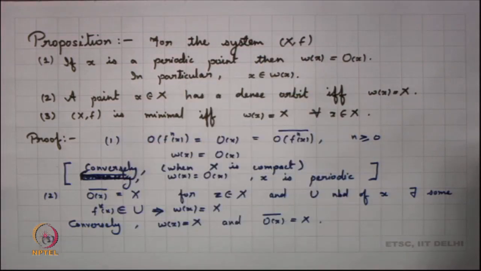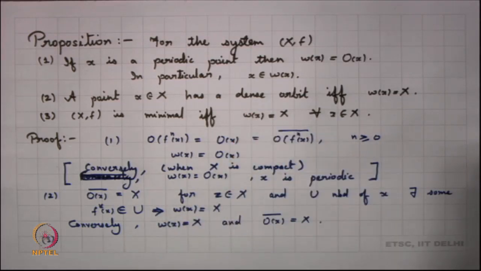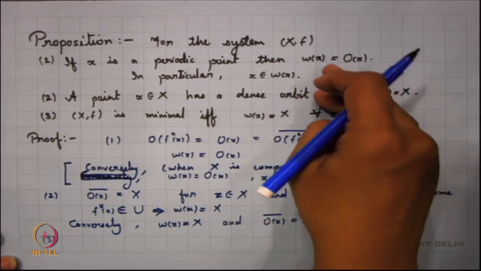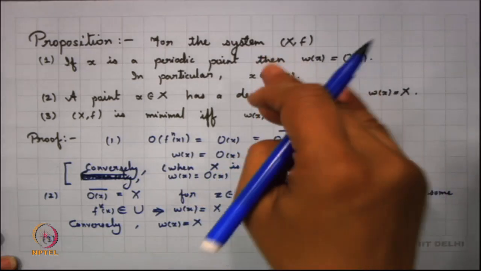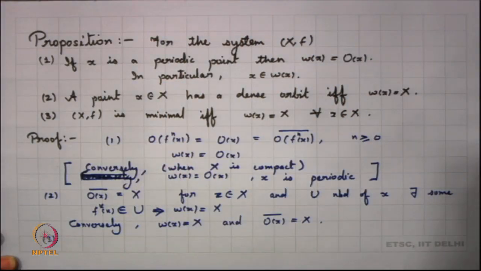Again it follows from this fact that all my points have a dense orbit, X is minimal, means all points are having a dense orbit. Since every point has a dense orbit, all the limit sets will be whole of X, and all of these points have limit set equal to X. I can use the second part to say that X will have a dense orbit, and when this is true for every X in X, that means every X in X has a dense orbit, and so the system is minimal.